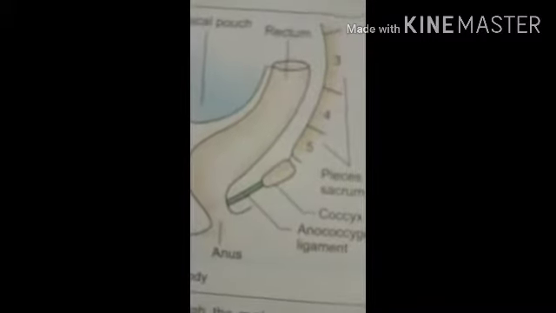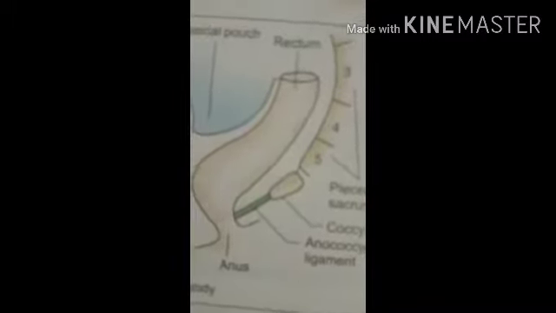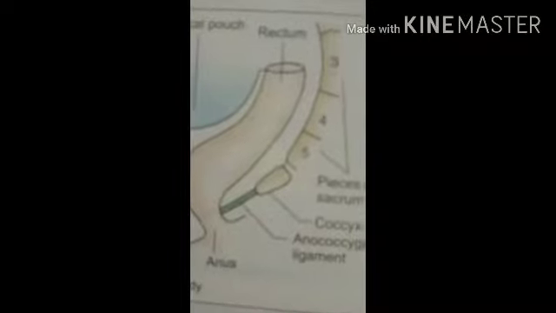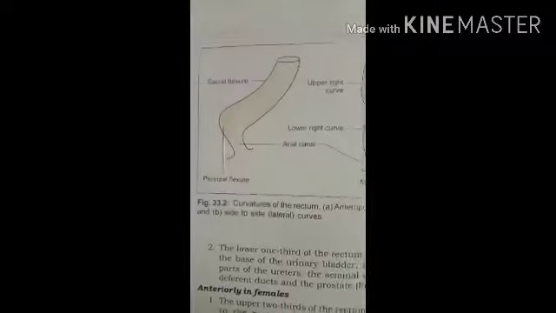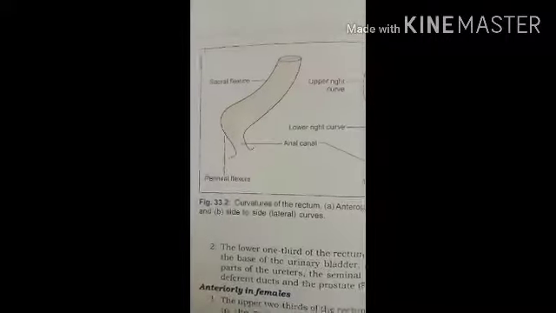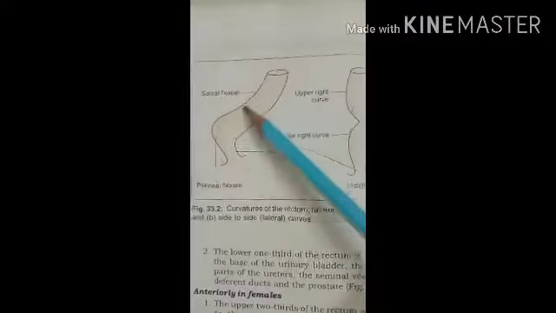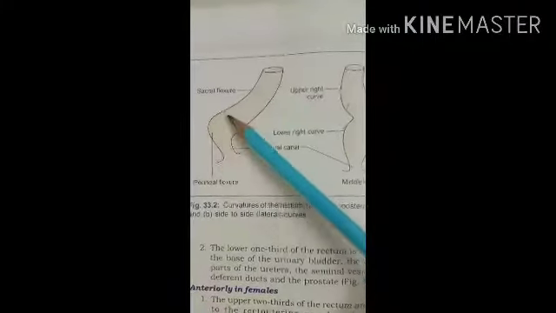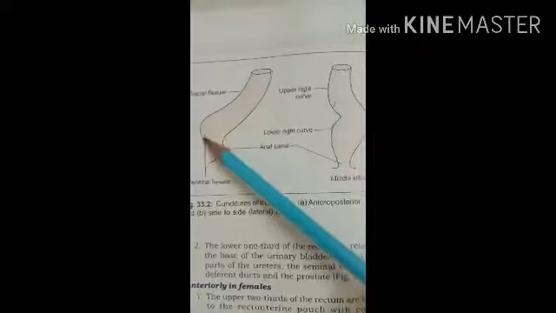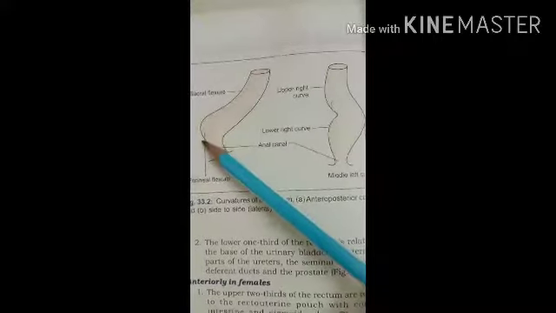Then we should see the course, the direction, or the curvature. Here in this diagram you can see the course. In its course, the rectum runs downwards and then backwards. Here you can see, and then downwards, and finally forwards.